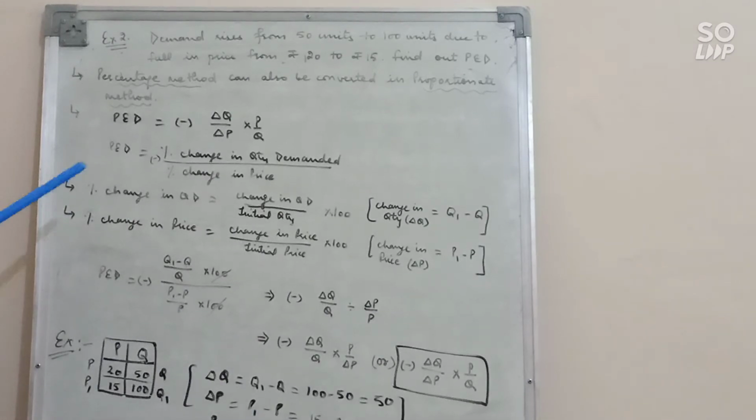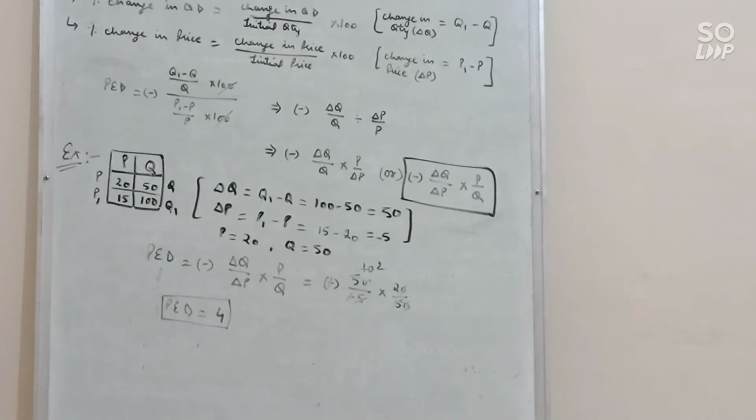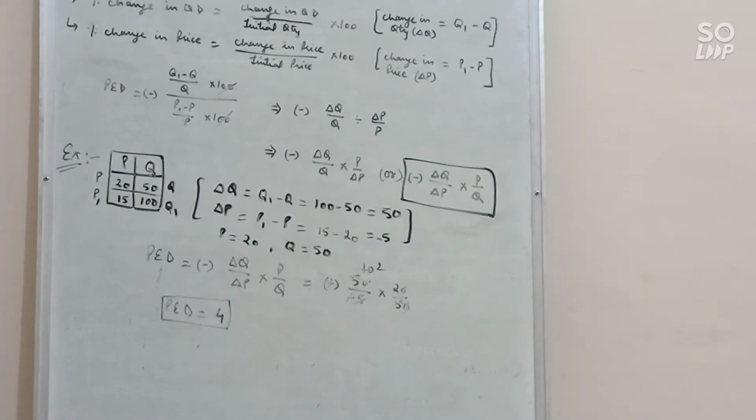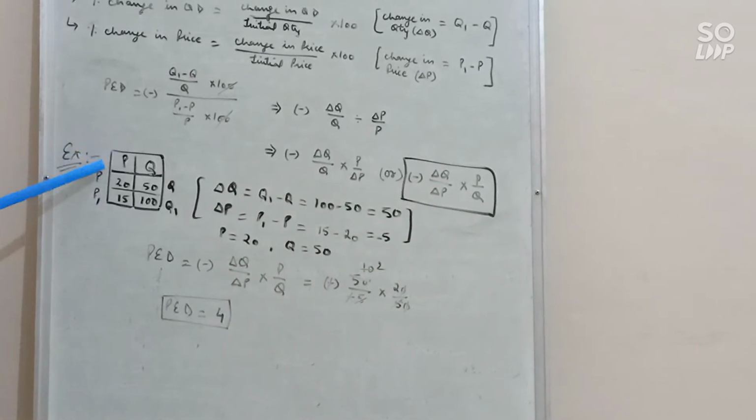Now let's see how you will use this formula. According to the question, demand increased from 50 units to 100 units due to falling price from 20 rupees to 15 rupees. Whenever you have a question in rupees and units, it is better to make a table. So we will draw one table with two columns, price and quantity demanded. The initial price is 20 rupees and it falls from 20 to 15 rupees.